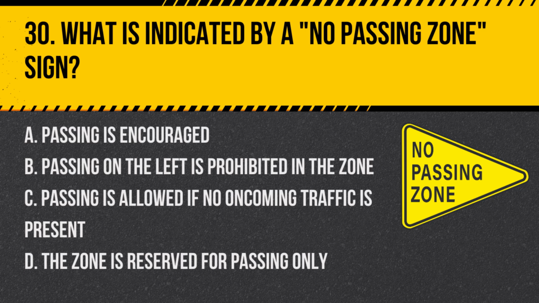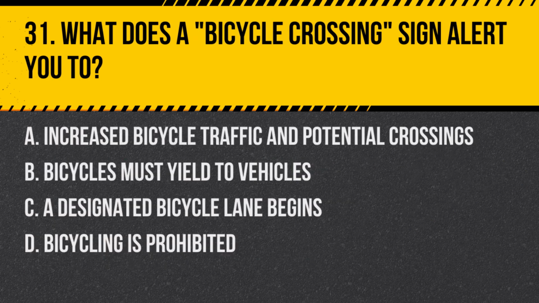Question 30. What is indicated by a no passing zone sign? A. Passing is encouraged. B. Passing on the left is prohibited in the zone. C. Passing is allowed if no oncoming traffic is present. D. The zone is reserved for passing only. Answer. B. Passing on the left is prohibited in the zone. A no passing zone sign indicates that passing other vehicles on the left is not allowed in the area marked by the sign.